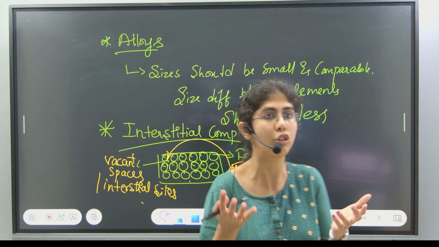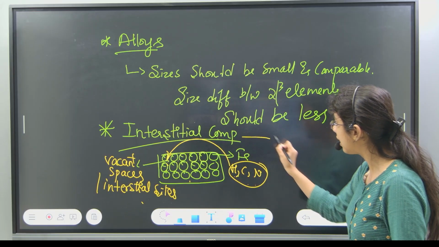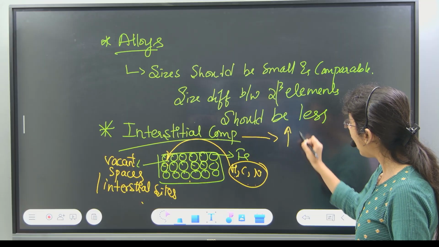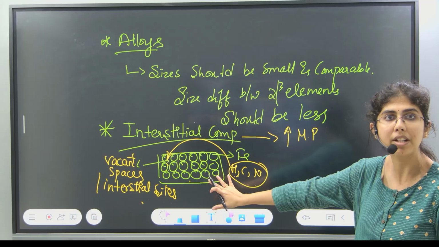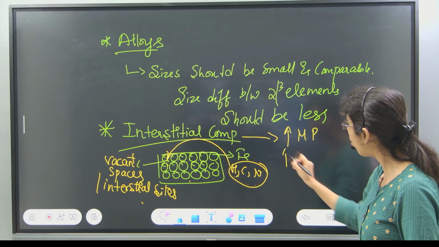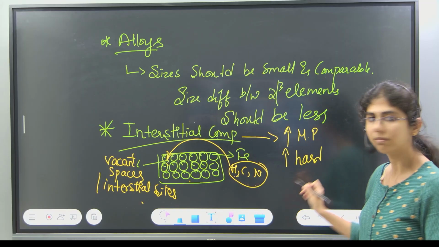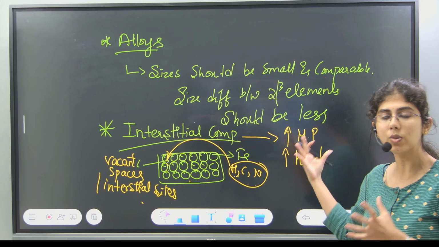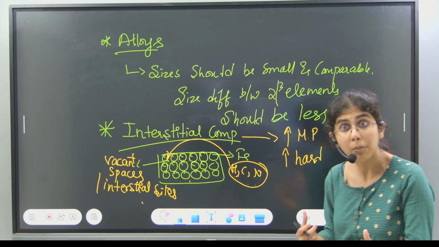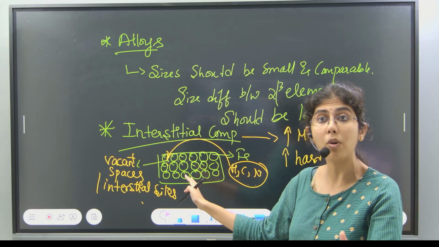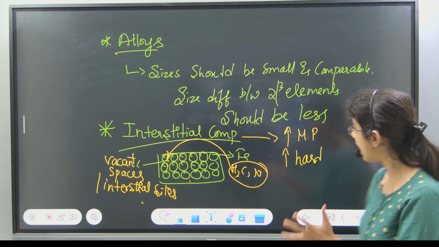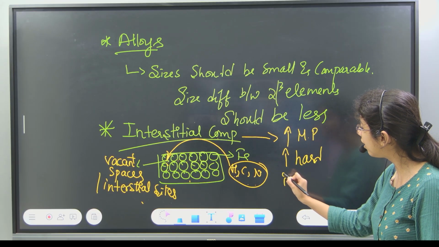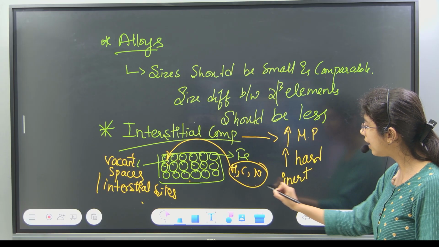Now, interstitial compounds will generally have high melting point compared to the simple transition element system, and they are harder. Some of the interstitial compounds are as hard as diamond, and they're chemically inert.